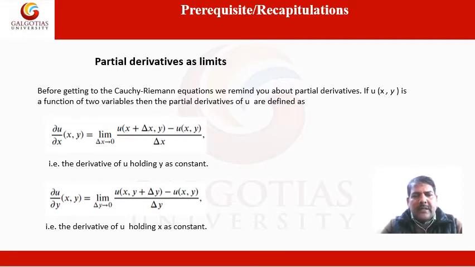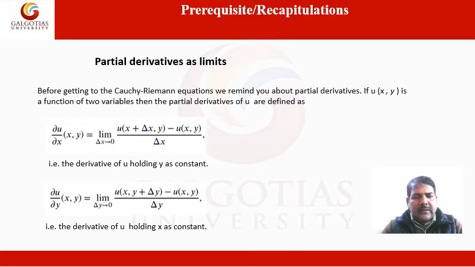So, partial derivatives as limits. Before getting to the Cauchy-Riemann equations, we remind you of partial derivatives. If u(x, y) is a function of two variables, then the partial derivatives of u are defined as